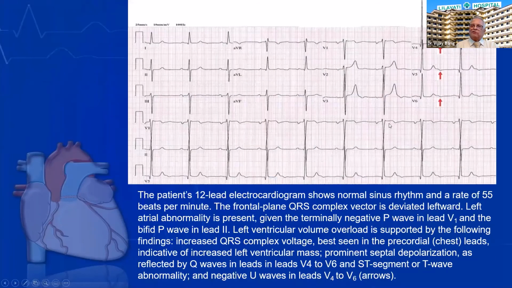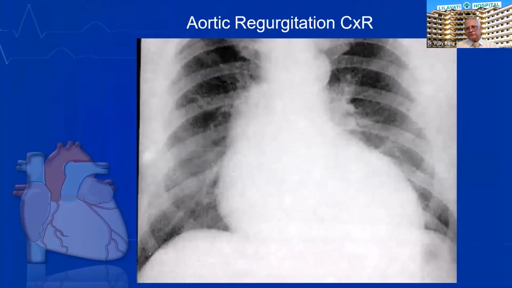ECG typically shows a volume overload pattern, which is a Q wave in V4, V5, V6 with an upright T wave or even prominent T waves. In this patient, you can see the inverted U wave. This may occur due to left anterior descending artery ischemia, in the LAD territory. On X-ray, typically the left heart border shows an enlarged left ventricle.